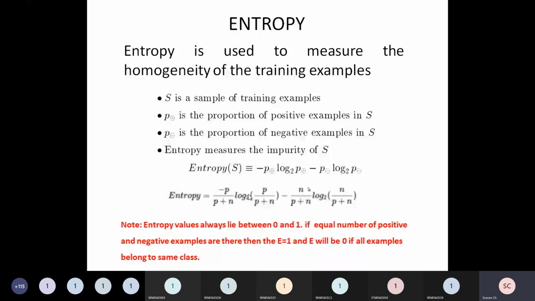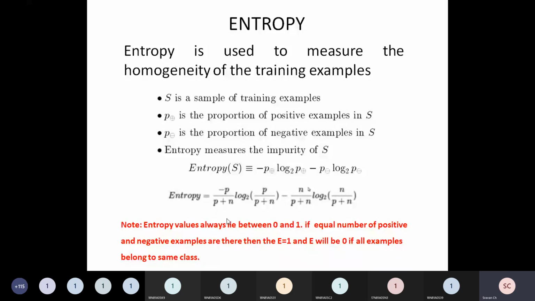That we will calculate, but please observe this important note. When I apply this formula and calculate the entropy, the entropy value always lies between 0 and 1. It will never be less than 0 and never greater than 1.